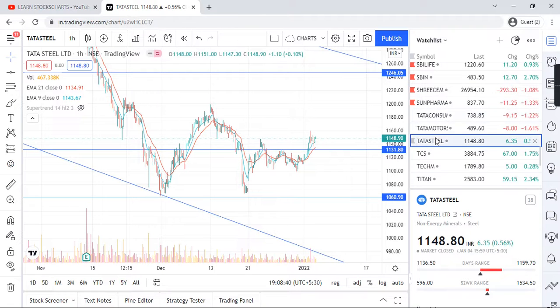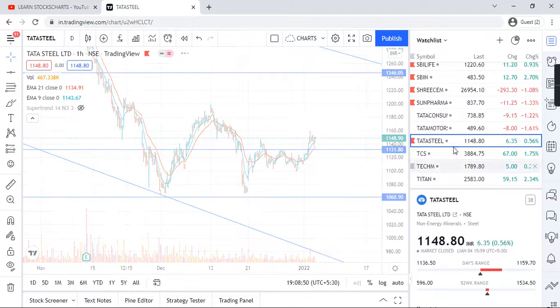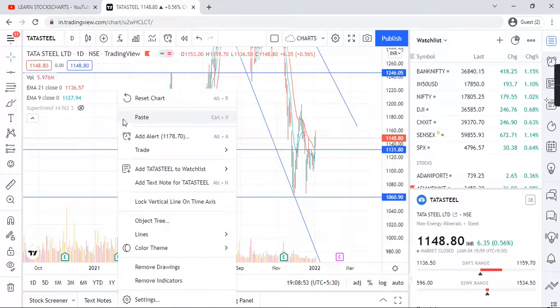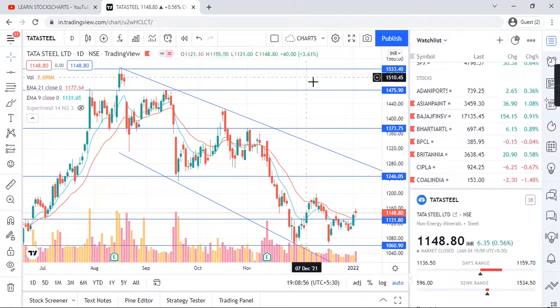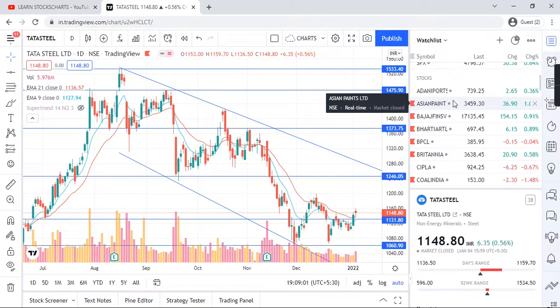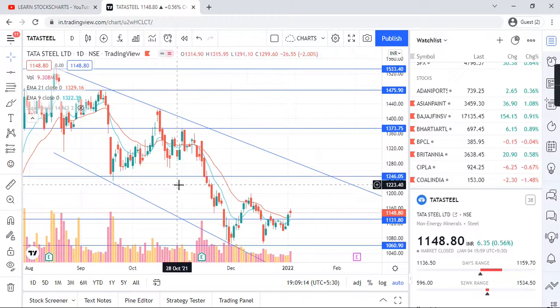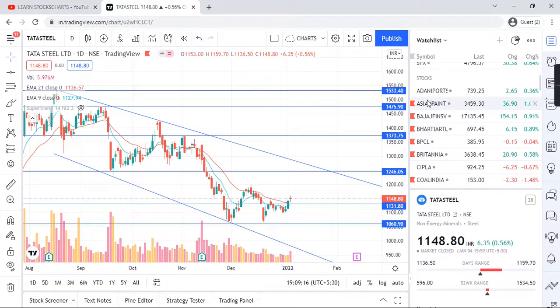So this is all about Tata Steel today, and let us go to those charts which we have analyzed previously on the basis of daily time frame and how they perform. Why I'm going into charts every day is that every big stock market person whom I listen to on YouTube and learn from says charts are a must. Learning the candlestick, learning the price action, learning the trend lines will actually help you. So you should also learn along with me.